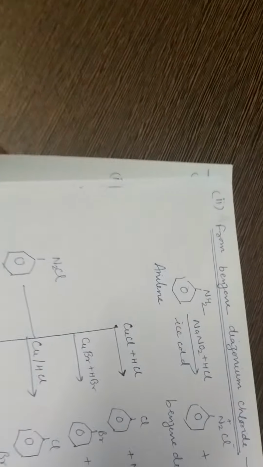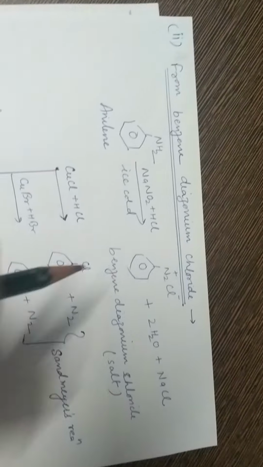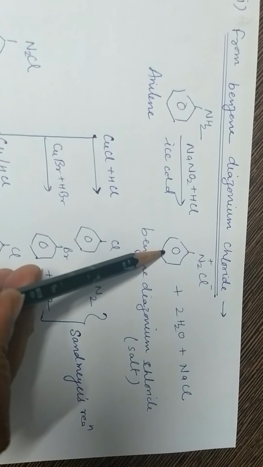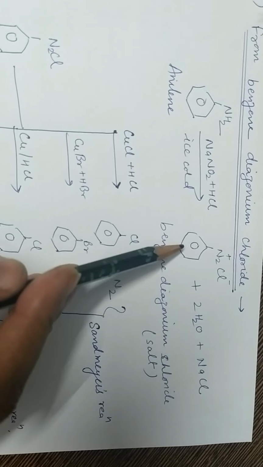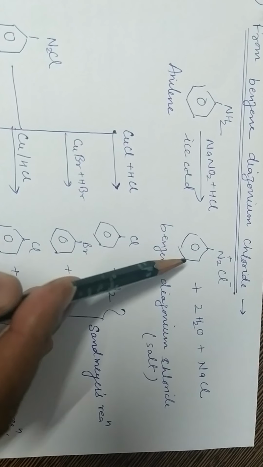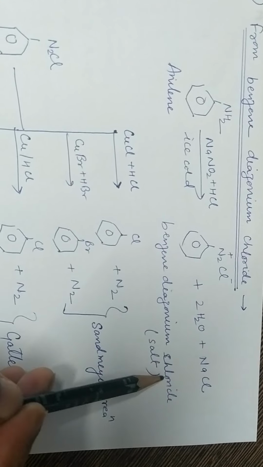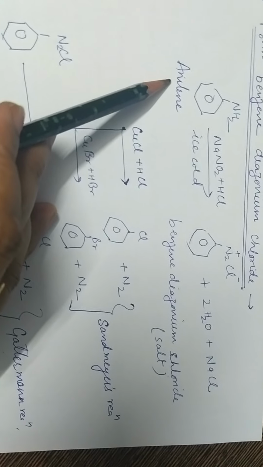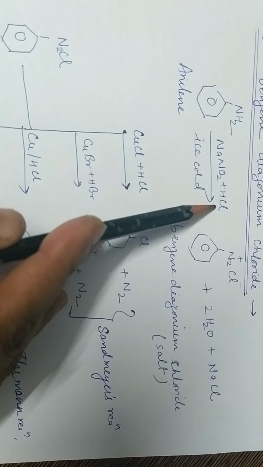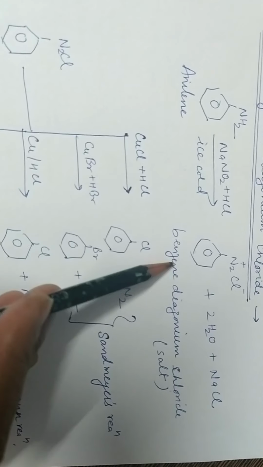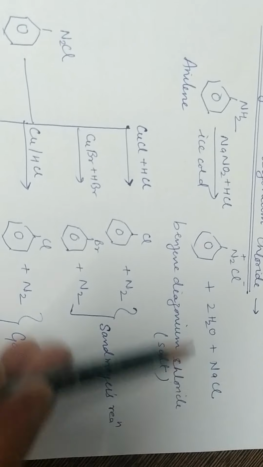The second preparation is from benzene diazonium chloride. This benzene diazonium compound is an unstable compound. That's why this is always prepared when it is required. The benzene diazonium chloride is prepared from aniline. When aniline reacts with NaNO2 plus HCl in an ice cold medium, then benzene diazonium chloride is formed.